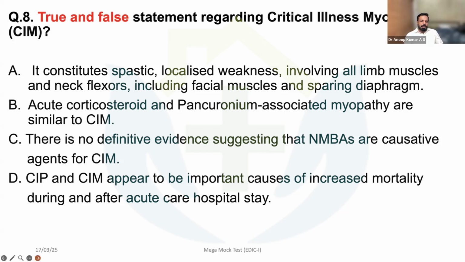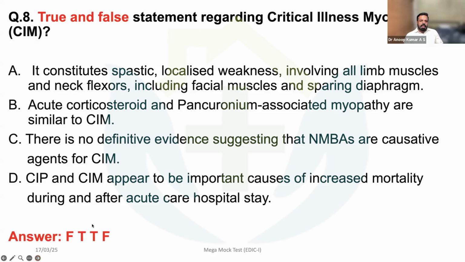Critical illness polyneuropathy and myopathy appear to be important causes of increased mortality during and after the acute care hospital stay. So here you can see the initial statement is wrong. The second one, corticosteroid and pancuronium, is a very easy statement: there is definitely evidence that neuromuscular blockers can cause more CIM.